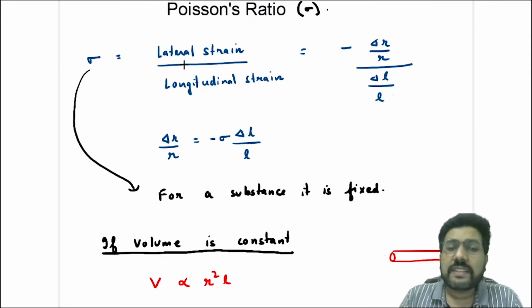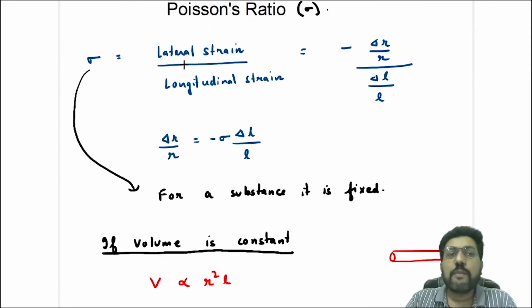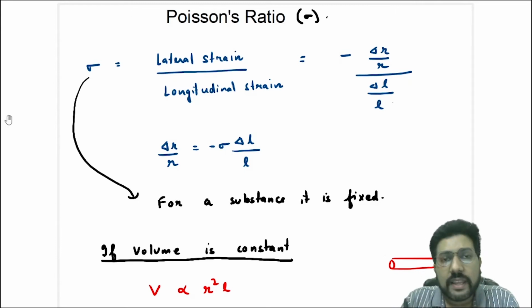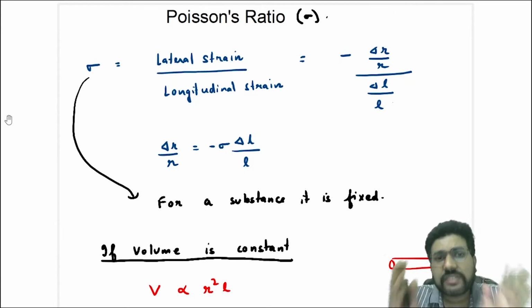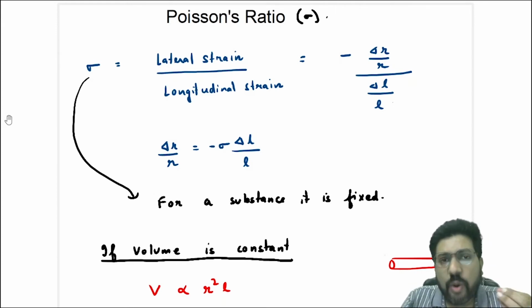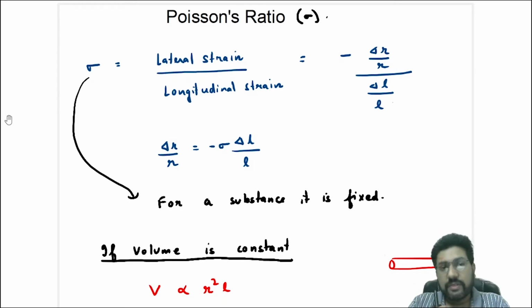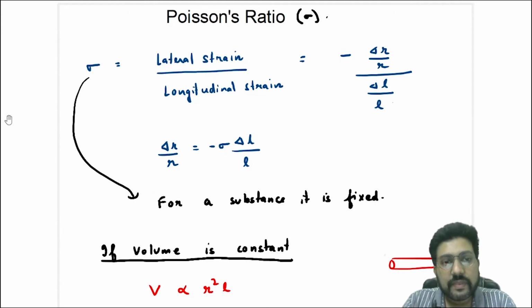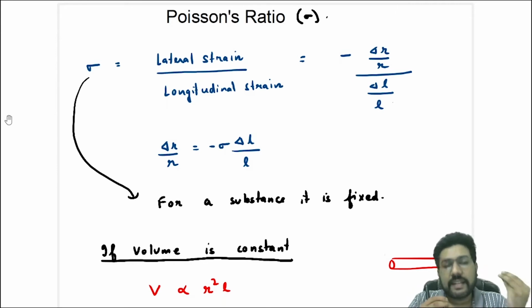Now we will discuss a very important definition, and that is Poisson's ratio. What is Poisson's ratio? Poisson was a scientist, and he found out that for every body, the ratio of lateral strain to longitudinal strain is always the same, and he named it Poisson's ratio. Lateral strain is delta R by R. Longitudinal strain is delta L by L. Obviously, lateral strain is minus delta R by R because it cannot be negative.